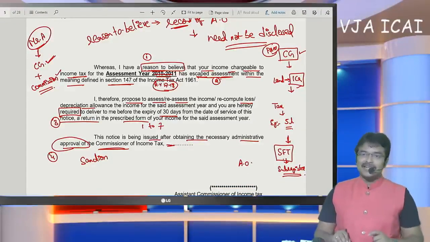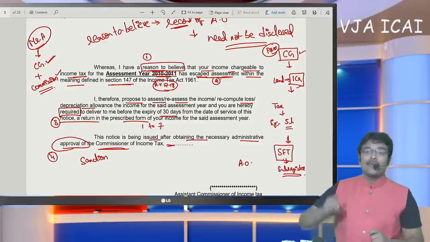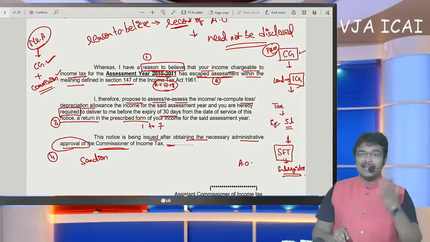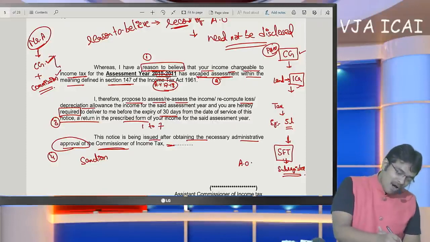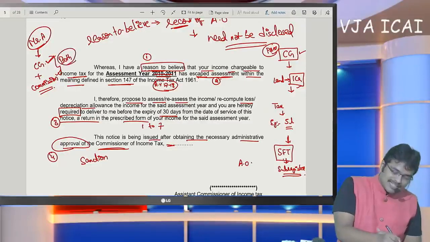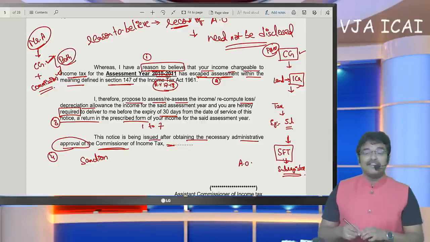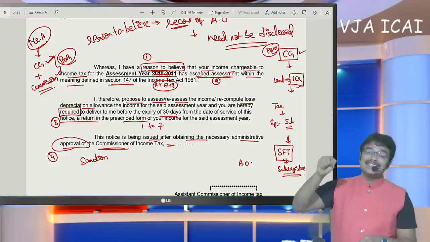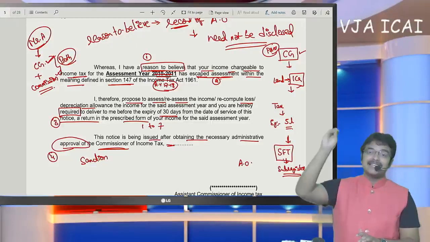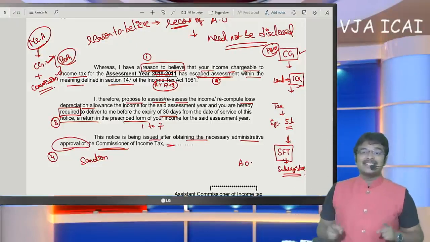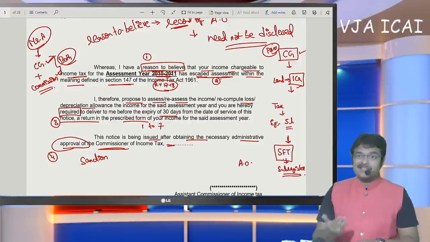After receiving this notice, does SSC know what is in the record of the officer? SSC doesn't know what is in the record of the officer. So what SSC is going to do now is offer both the incomes. This is what the department requires. If the department clearly states the reason for income escaping, that since you have not disclosed capital gain, and this reason is disclosed in this notice, then SSC will be restricted only to that income. If there are any other incomes chargeable to tax, he will not disclose them.